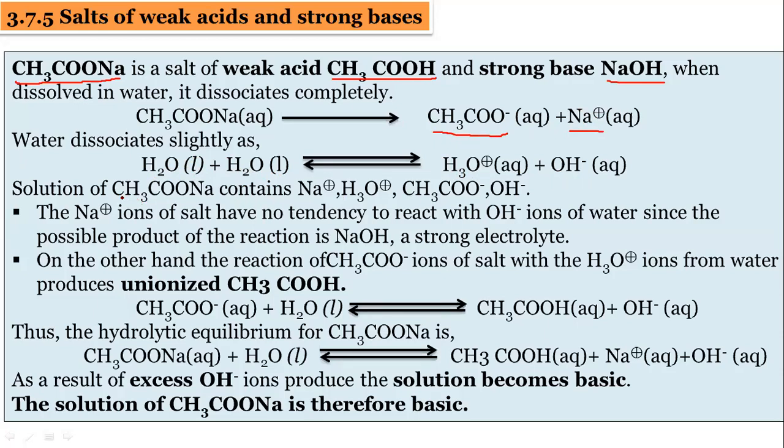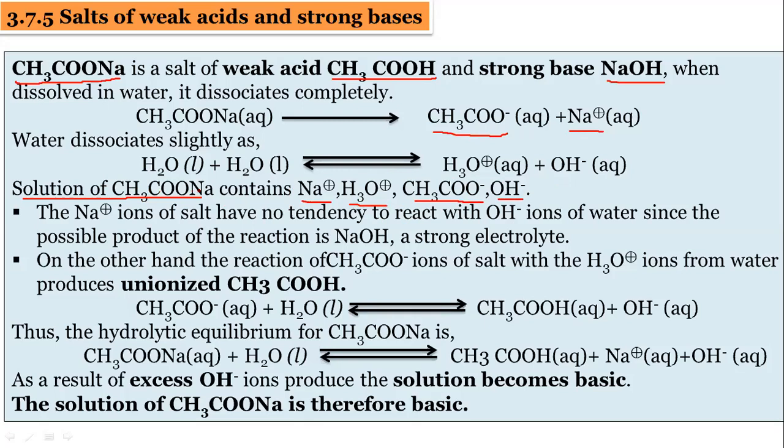In the solution of CH3COONa, it will contain Na plus, it will contain H3O plus, it will contain CH3COO minus, and it will contain OH minus. So these cations and anions are present in the solution.